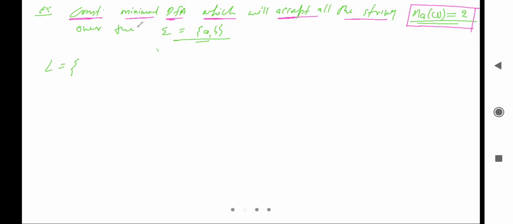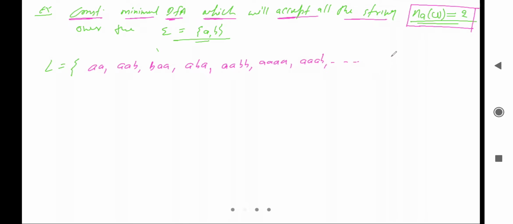So that can be double a, or double a b, or b double a, or a b a, or double a double b, or it can be 4 time a, or it can be double a then ab, and so on.